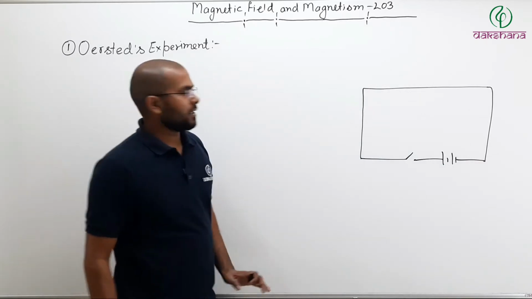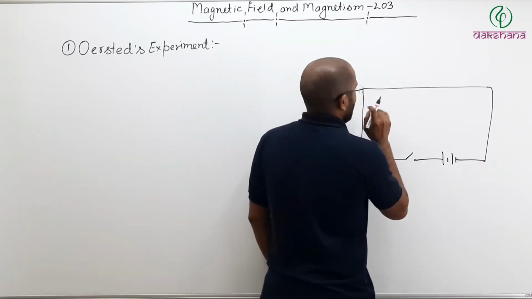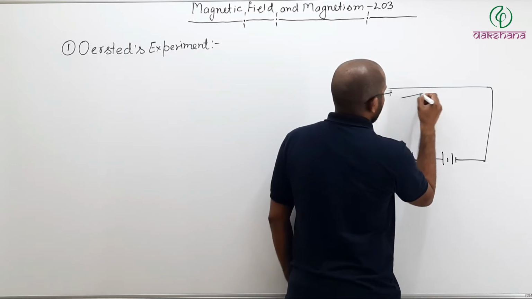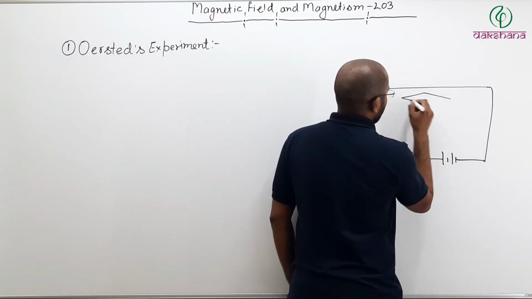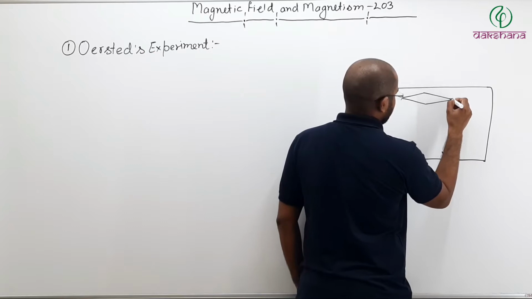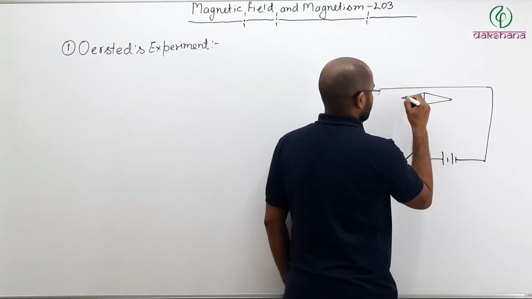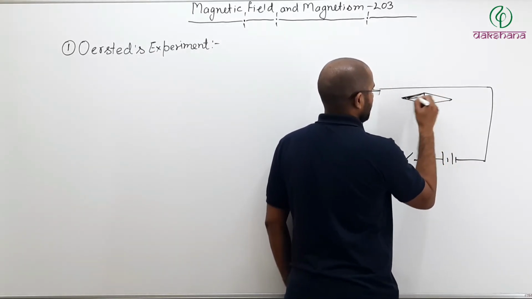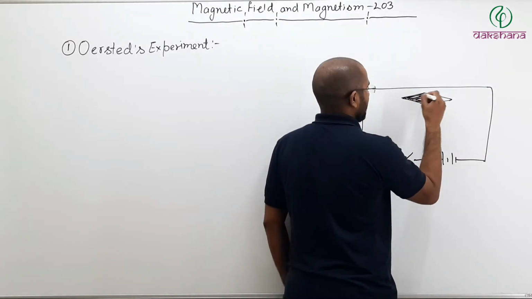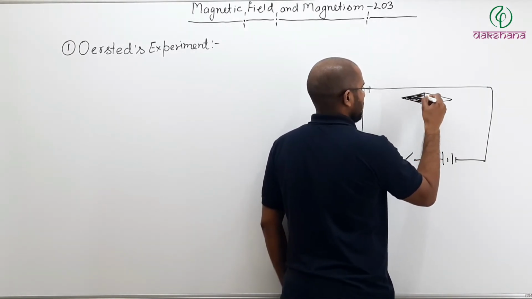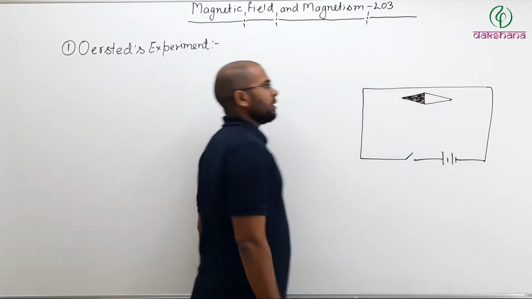This is your circuit. Now, if I place a magnetic needle here, like this, one is north pole, one is south pole.